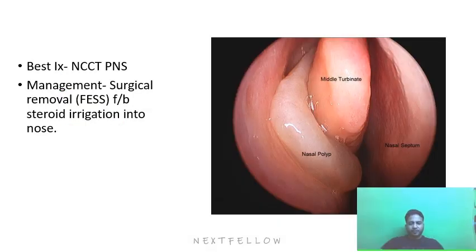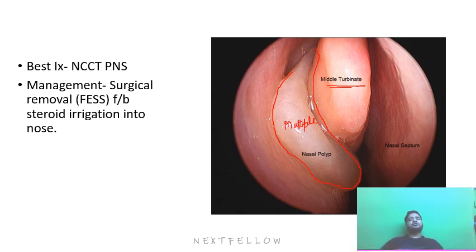Now look at the diagram. So this is the middle turbinate, and this is our nasal polyp. This is the allergic polyp filled with mucin. It is a hypertrophied mucosa. So this is a typical picture of an allergic polyp. They are usually multiple in number, and although the picture shows only one side, these are multiple.